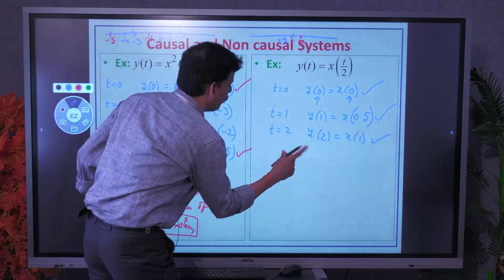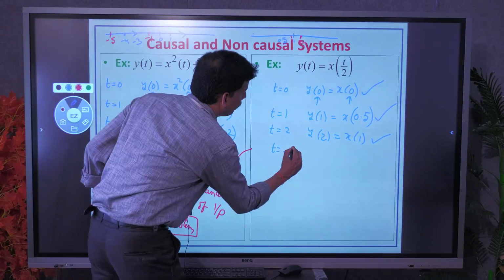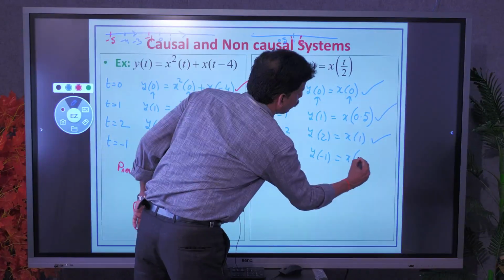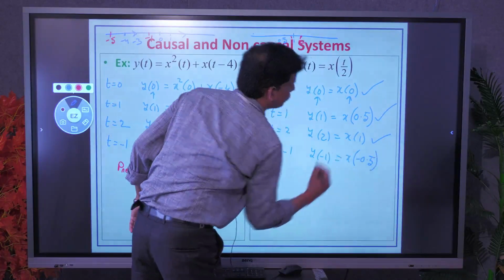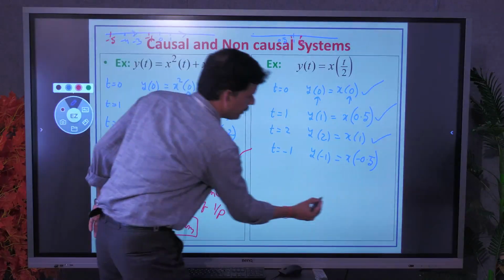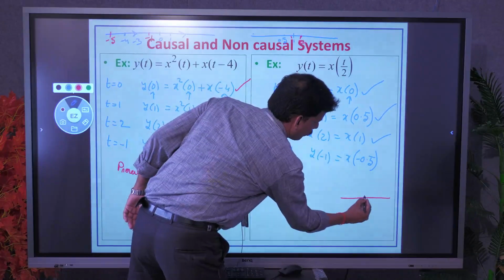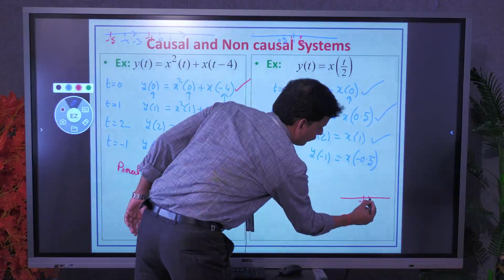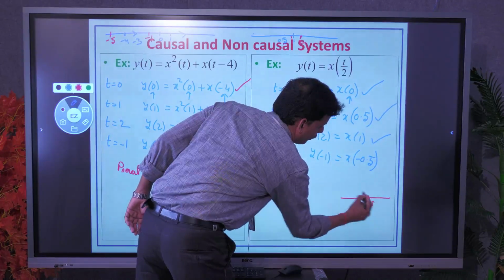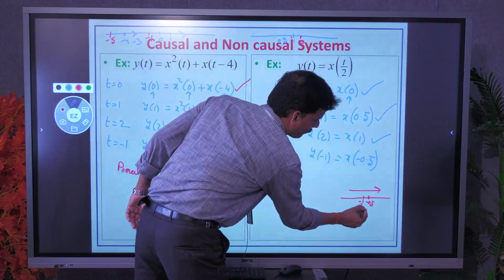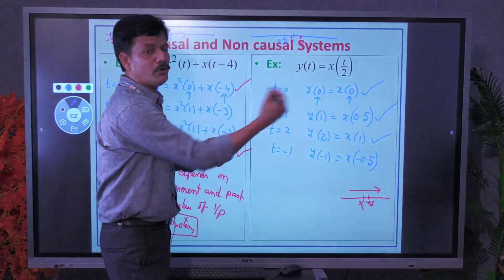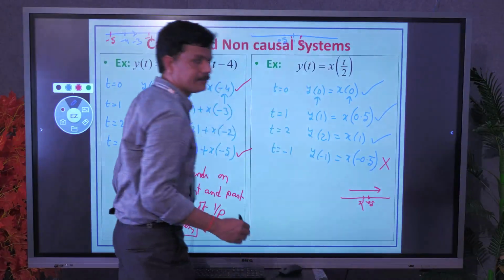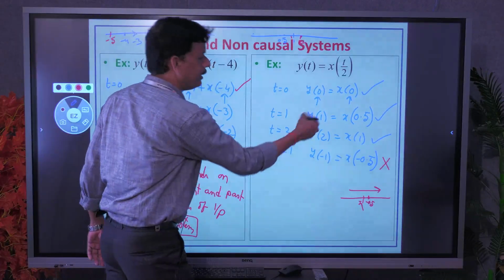Now let us take some negative values. At t equal to minus 1, y of minus 1 equal to x of minus 1 by 2, which means minus 0.5. Now try to think of it. Let this be minus 1, and minus 0.5 is here. As we are traveling like this, you are at minus 1, and minus 0.5 is future. It did not come till now. So that is why the condition is not satisfied. The causality condition is not satisfied, it depends on the future.